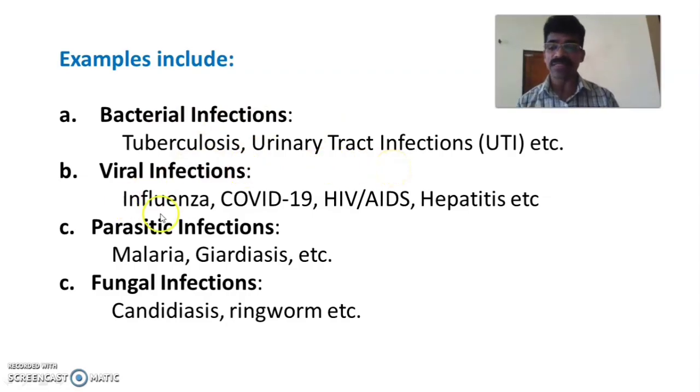Then viral infections such as influenza, COVID-19 or corona, HIV/AIDS. Then examples for parasitic infections are malaria, giardiasis, etc. And examples for fungal infections are candidiasis, ringworm, or different forms of dermatitis, all of which come under fungal infections.